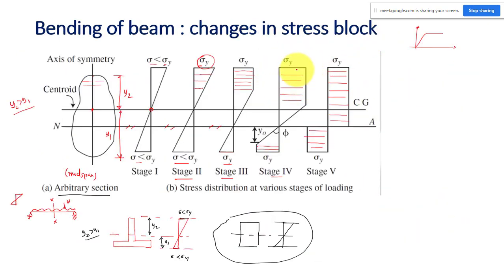It does not mean that it will fail. Actually, it is not going to fail. Only thing is I am not taking that strength in my analysis. That is why I am drawing my stress diagram like this. The final stage is like this. The complete section is called fully plastic. In this cross section, each and every fiber in the entire depth of your beam cross section has reached the yield strength. This state we call fully plastic.